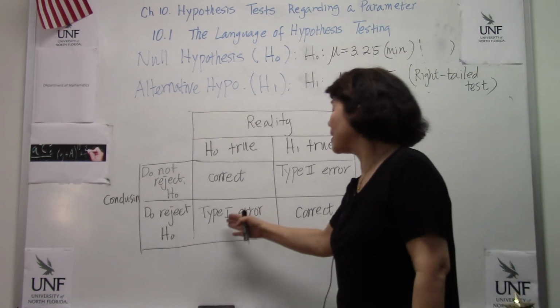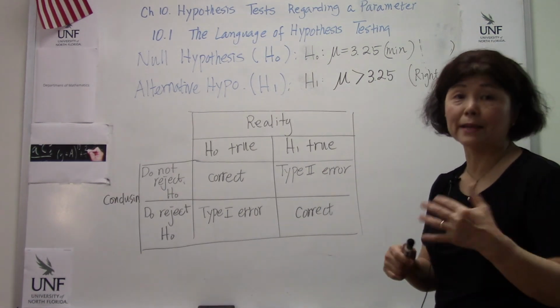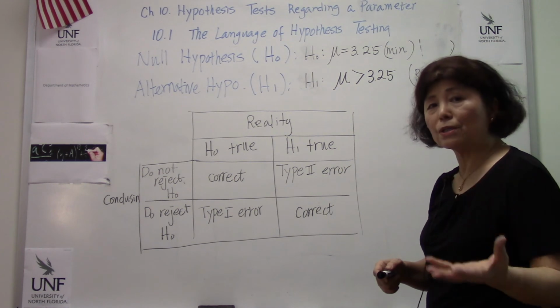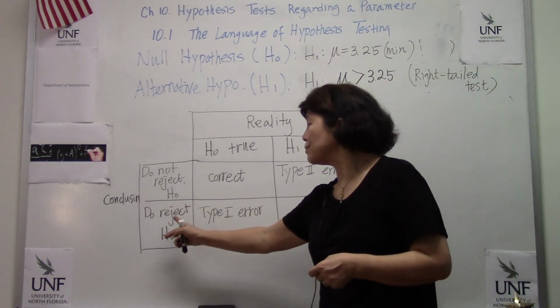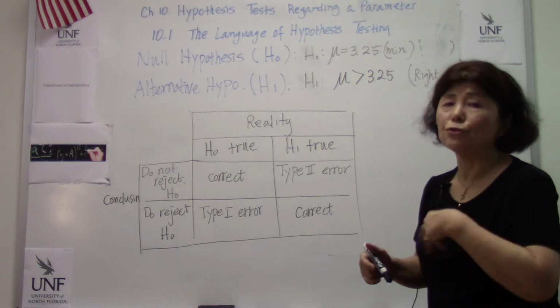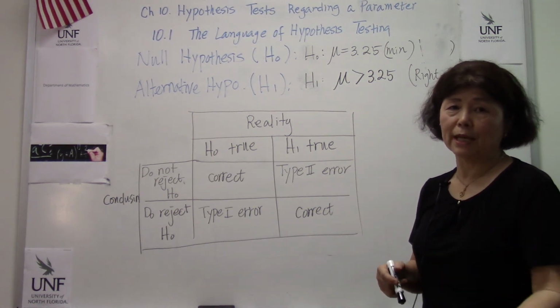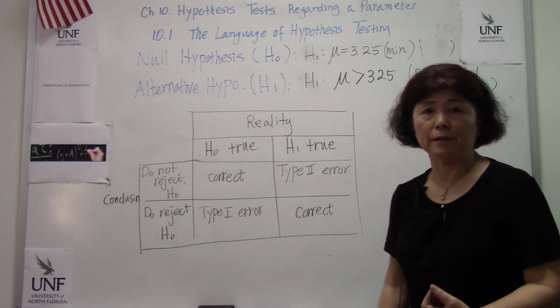On the other hand, that's why I want to emphasize type 1 error is like an innocent person who was accused. That person, the innocent, was rejected over here. We do reject H naught. So we rejected that person's innocence, therefore we throw him into jail.